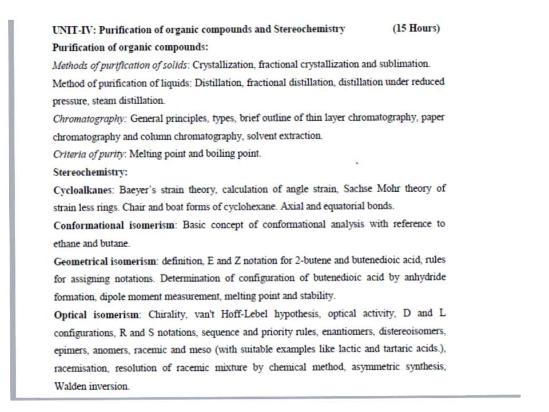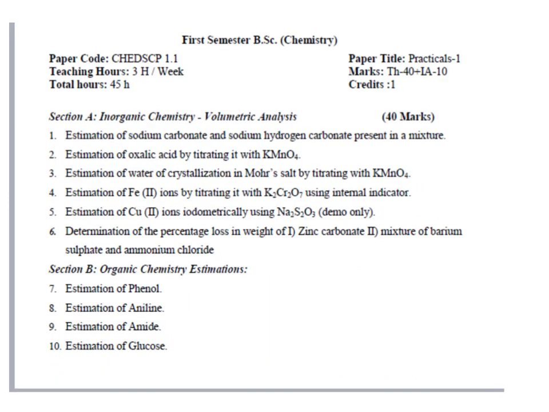When it comes to stereochemistry, we will focus on cycloalkanes and conformational isomerism, that is with respect to ethane and butane, and geometrical isomerism and optical isomerism. These are all the topics present in the chemistry theory paper of the first semester. When it comes to the practical, it is mainly based on volumetric analysis.